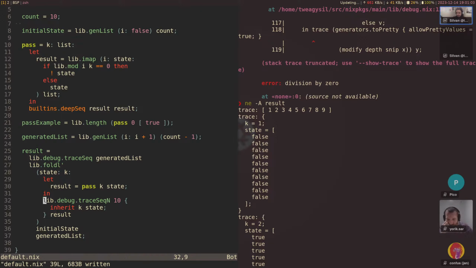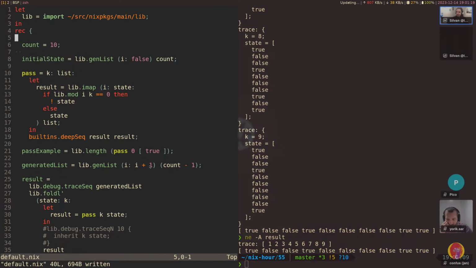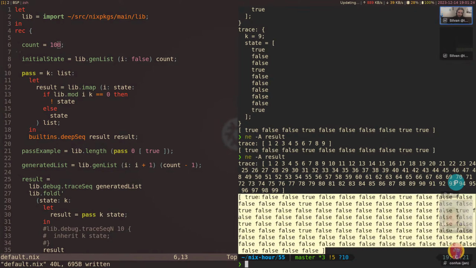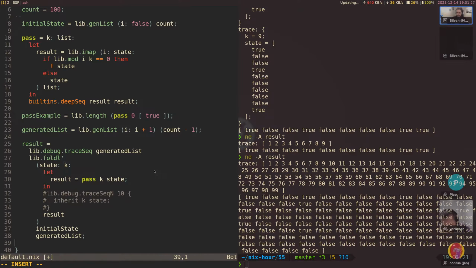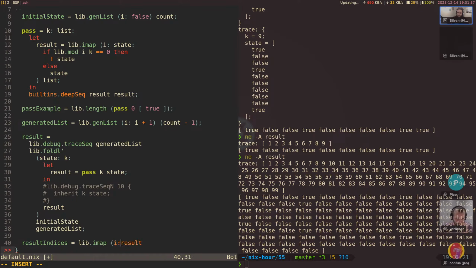And maybe let me comment this out here. Just get this. Okay, so this is the final state of the 10 doors. I guess let's complete the assignment. 100 doors, and now it's a bit hard to read this, so let's say pretty, or let's say result indices. Say this is a result, and let's do an imap i, l, and then